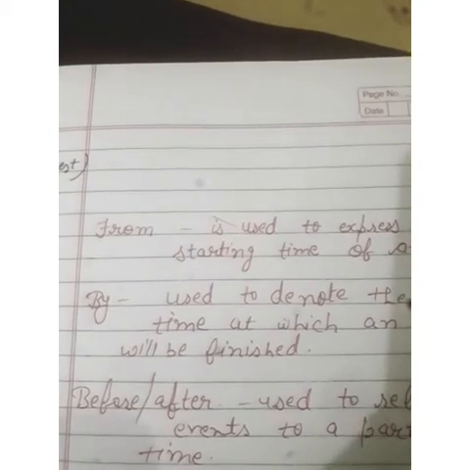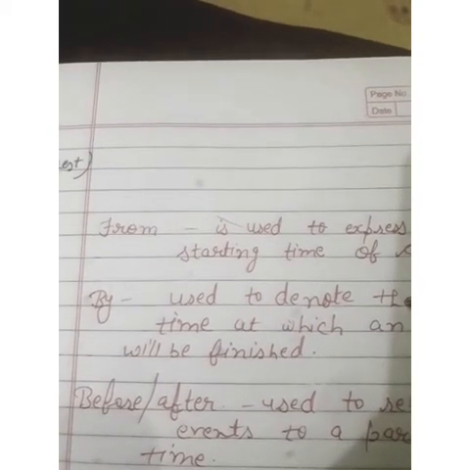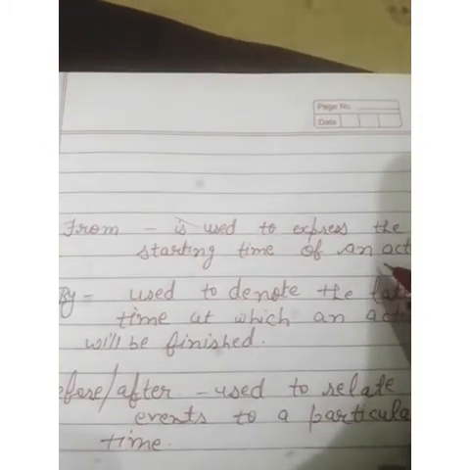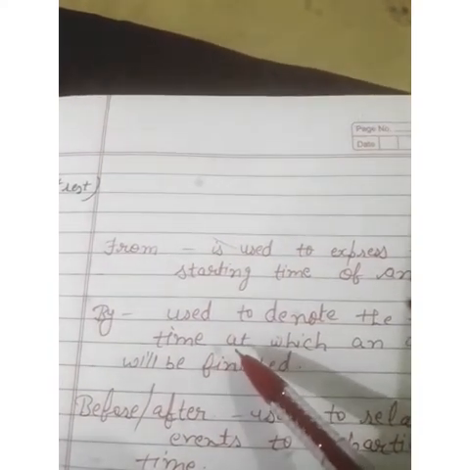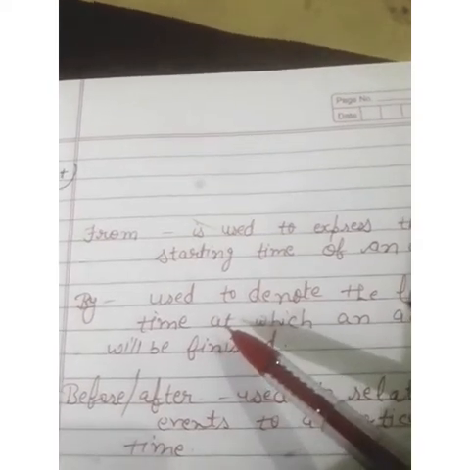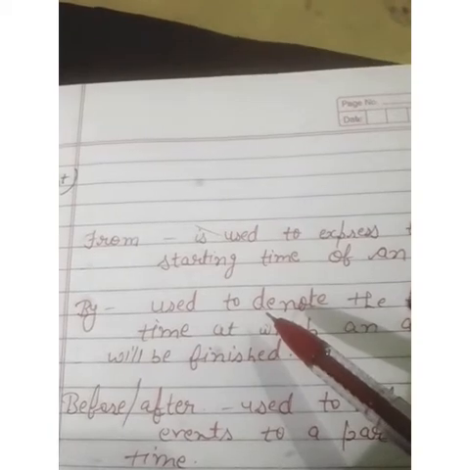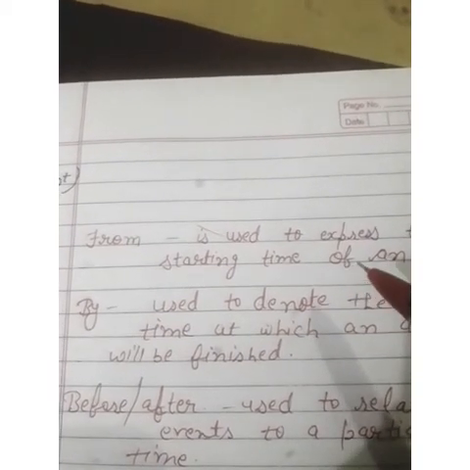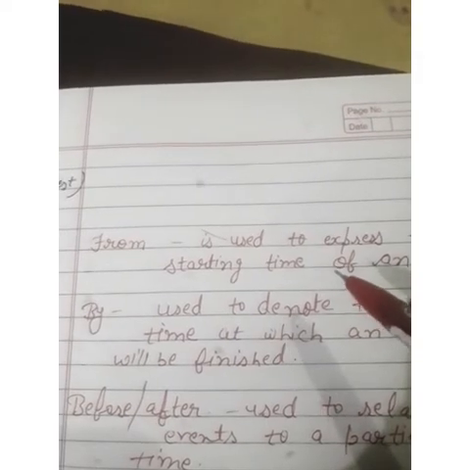Next preposition is from. From is used to express the starting time of an action. Examples: we worked from morning to night. The lunch will be served from 2 p.m. to 3 p.m. So it is used to express the starting time of an action.